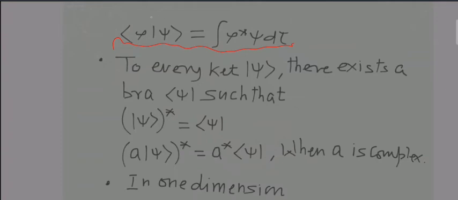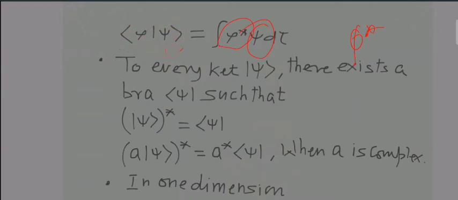This is very clear from the figure. The one which is under the bra symbol will be opened with conjugate, so phi star will come, and whatever is under the ket symbol will open normally, right?